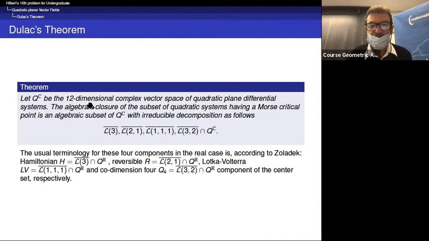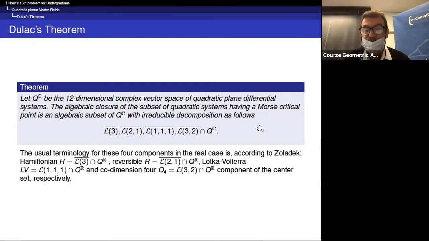So for the complex one, we consider the set of quadratic plane differential systems with complex coefficients. And we consider the set of such quadratic systems which display a Morse critical point. So a Morse point is a stationary point where the Hessian of the vector field is not degenerate.